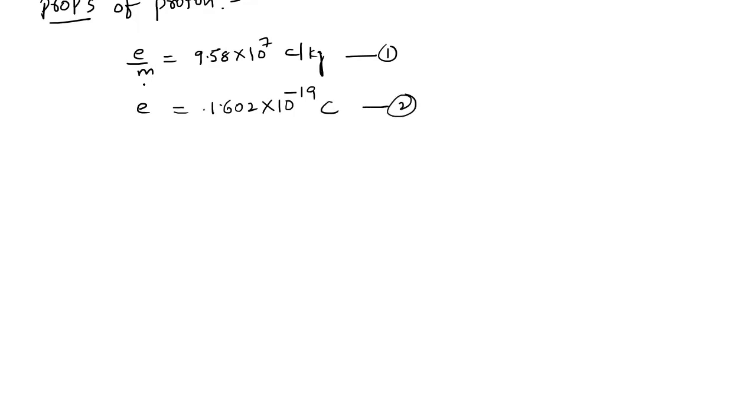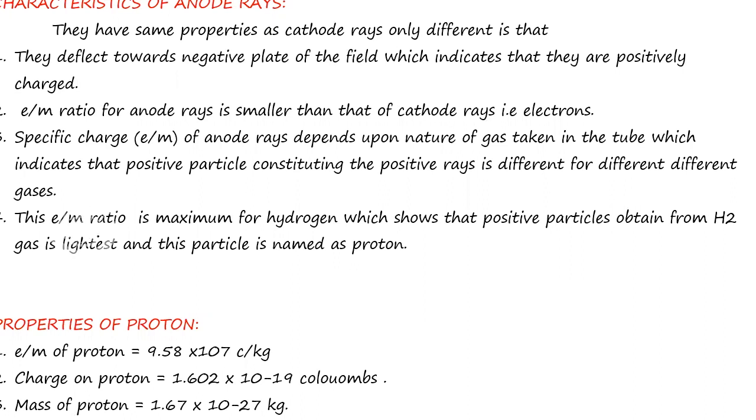I know the e/m ratio and I know the e. These two are purely experimentally determined facts. And from this, the mass of proton can be found as 1.67 × 10^-27 kg. So these are the three important properties of the proton, right? Once again, we will review the properties. First, the characteristics of anode rays, then the properties of proton. One by one, we will discuss.